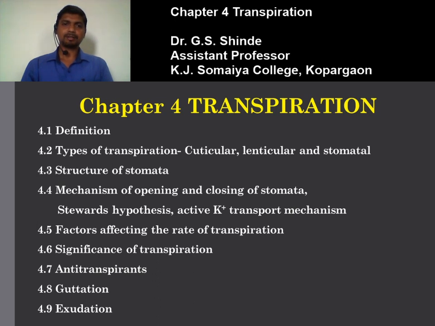In dicots, the guard cells are kidney shaped; in monocots, they are dumbbell shaped. A guard cell consists of a prominent nucleus, starch containing chloroplasts, a lining layer of cytoplasm, and a large central vacuole. Surrounding the guard cells are the epidermal cells or the subsidiary cells. So this is the structure of stomata.